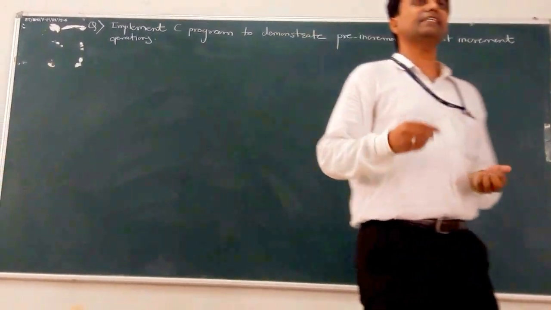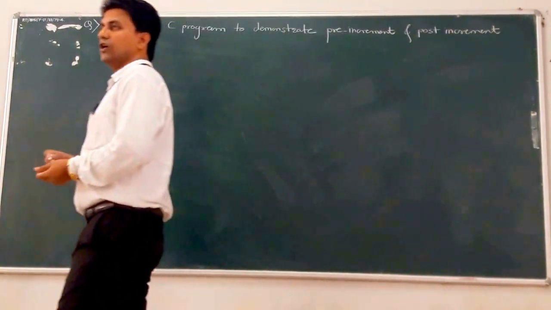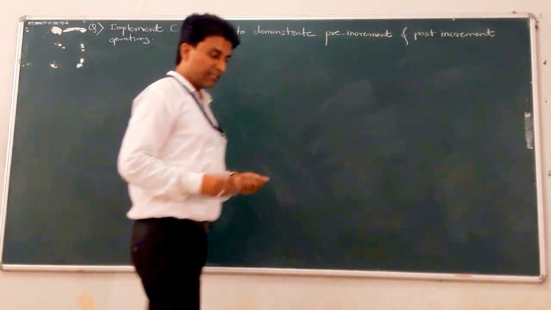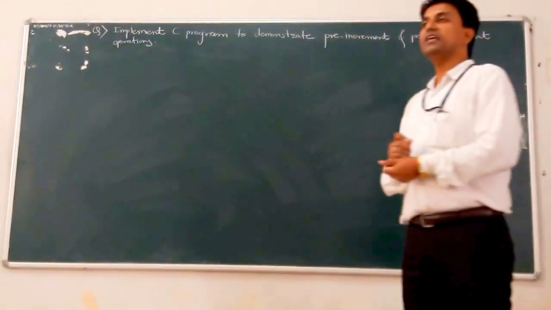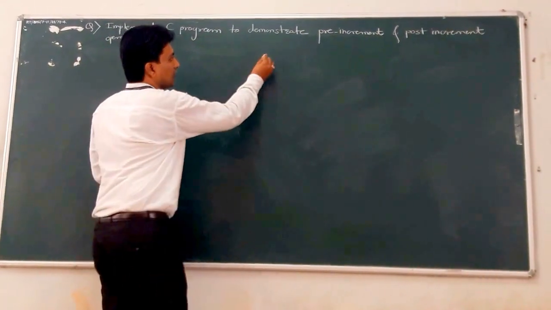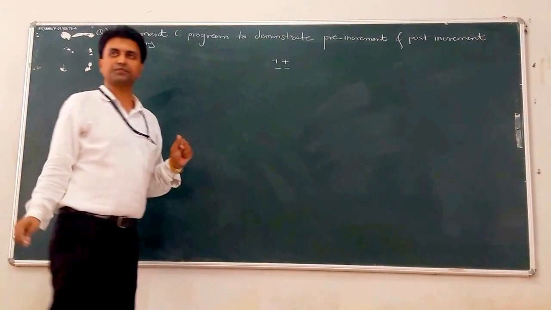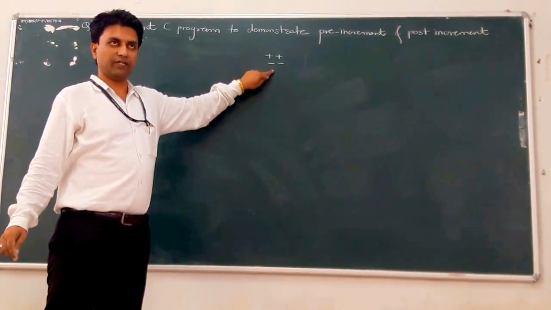We will see next the unary operator. What is meant by unary operator? Unary operator means that operator which performs operation on only one operand. Understood? And that unary operator is denoted by plus plus or minus minus. That is the incremental operator or decremental operator.